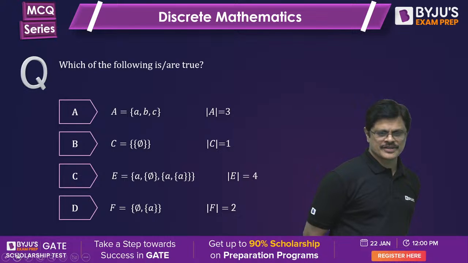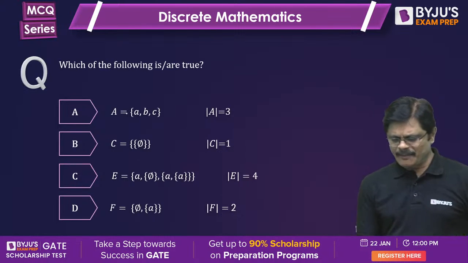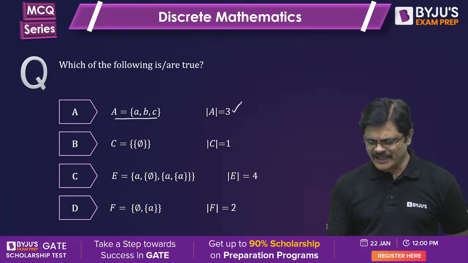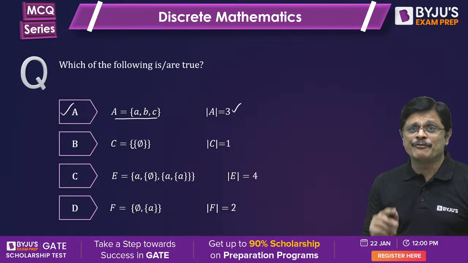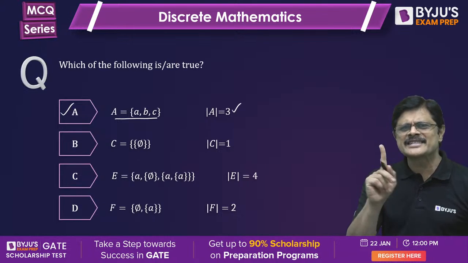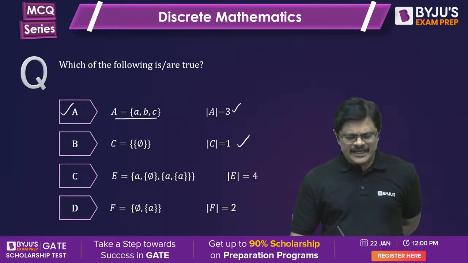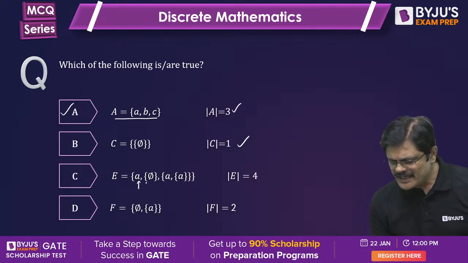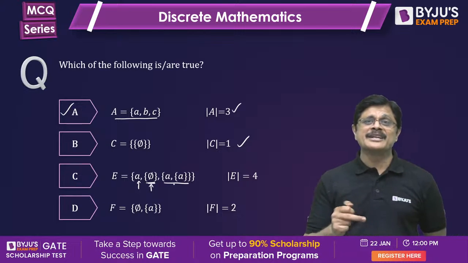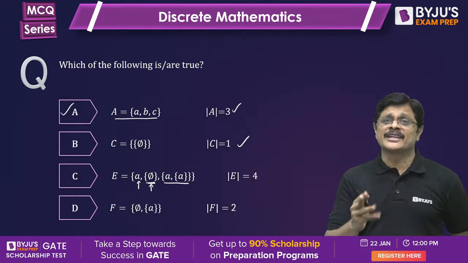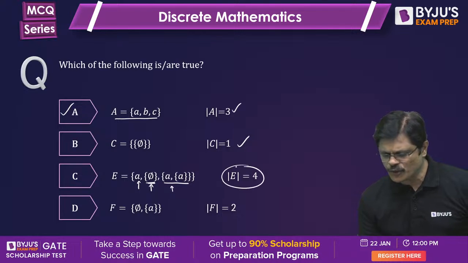Keep answering the questions. ABD, Kaustubh Nageswar says ABD, very good, simple question. Here, the number of elements in this particular set is 3, that is correct. Option A is correct. A set containing the empty set is a single element. Here, this is one element. This is a set containing the empty set, that is a second element. This is a set containing two elements where one element is A and the other one is the singleton set A. So there are 3 elements in this, but it is given as 4, therefore it is wrong.